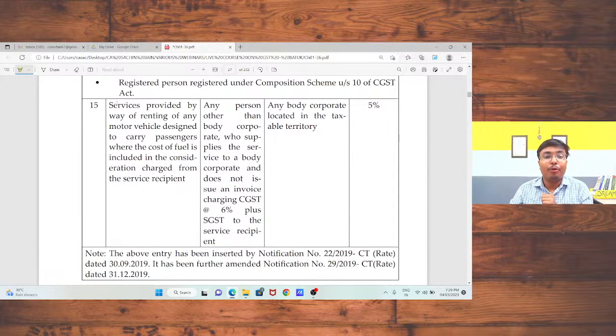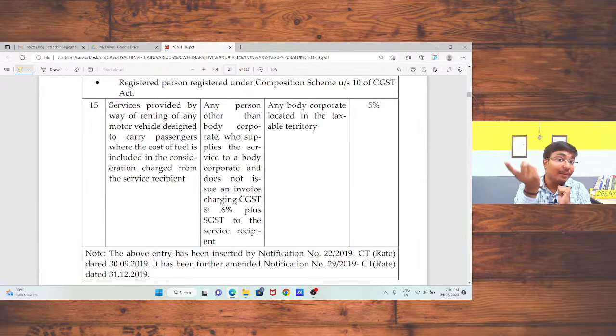Service provided by way of renting of any motor vehicle designed to carry passengers where the cost of fuel is included in the consideration charged from the recipient. Sir, just take an example. I need to travel to Ahmedabad, and I connect with a transportation company and tell that person I need to travel to Ahmedabad. What is the rate? He tells me the rate is 12 rupees per kilometer, and I pay that amount on the basis of kilometers, not on the basis of fuel.